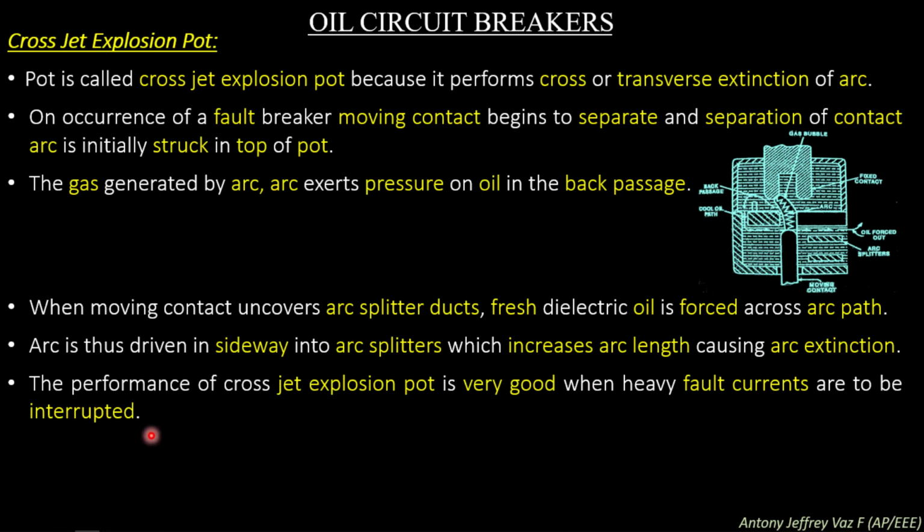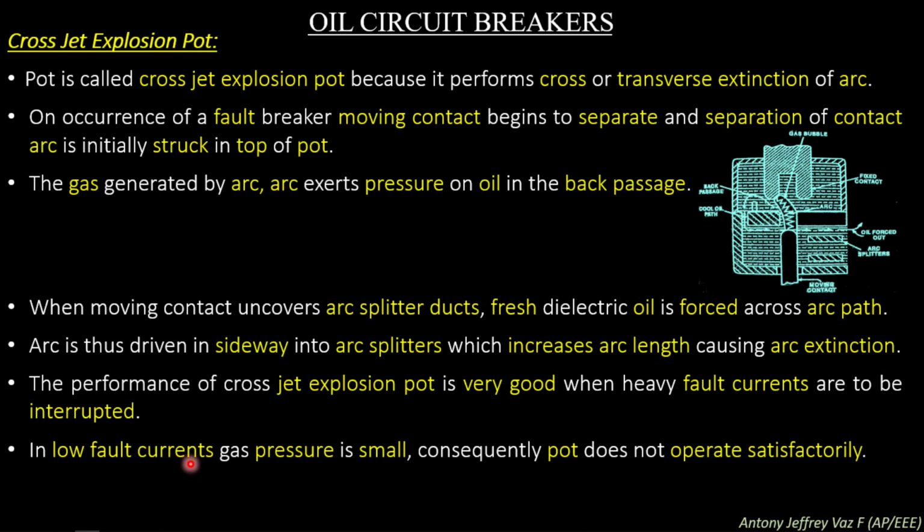The performance of the cross jet explosion pot is very good when heavy fault currents are to be interrupted. In low fault currents, gas pressure is small, consequently the pot does not operate satisfactorily. So this cross jet explosion pot can be used only for higher fault currents.